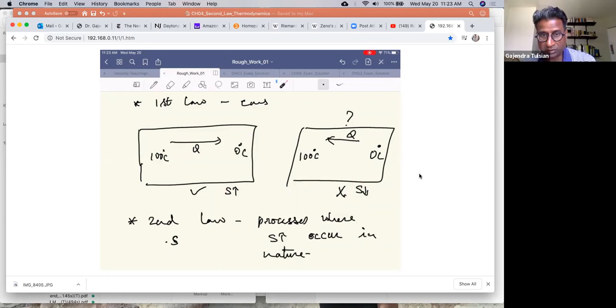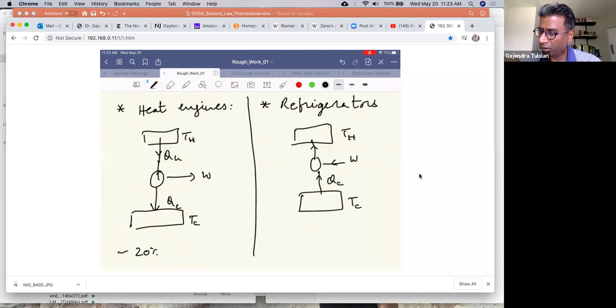So the second law is just a statement saying that the only processes that occur in nature are those where entropy either increases or stays the same. Okay, so only processes where the change in entropy is greater than or equal to 0 are allowed. And that is the second law of thermodynamics.